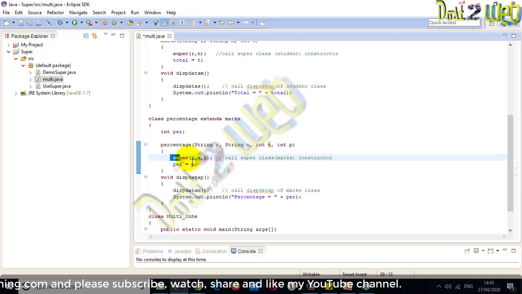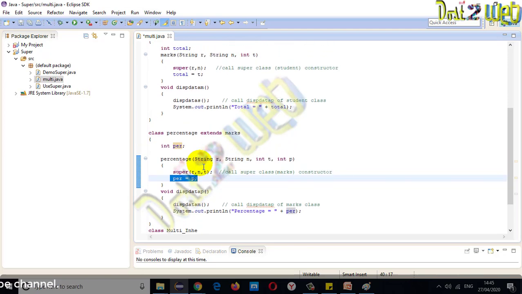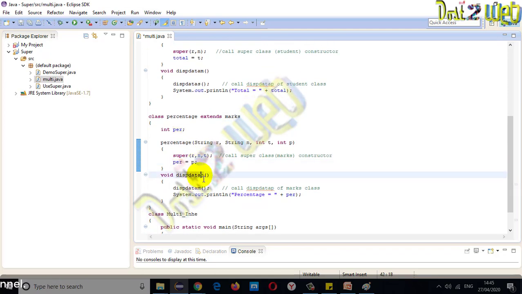So you have to use super and pass 3 parameters. The percentage is in this class only, so it is not required to pass to super. Directly you can reference it, and display the percentage data. Now just display the data percent, and display data m, that is from display data marks.